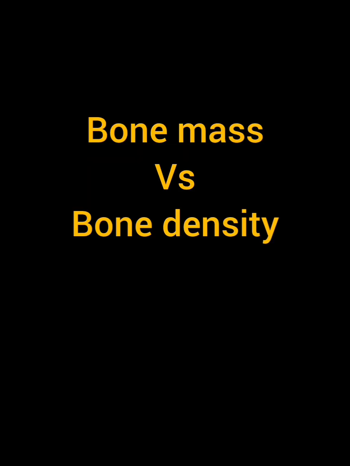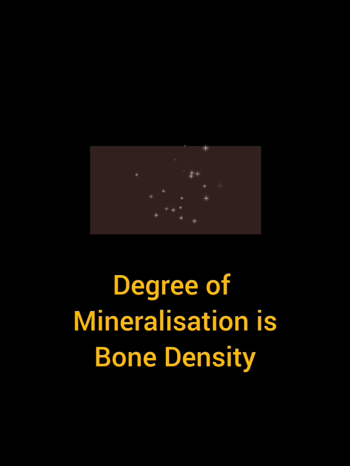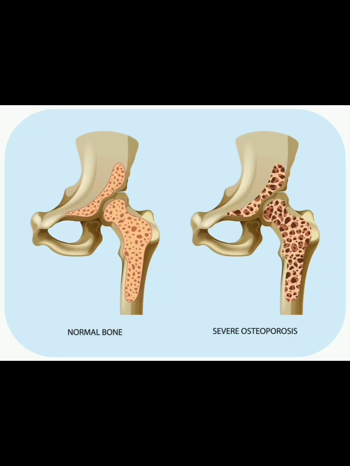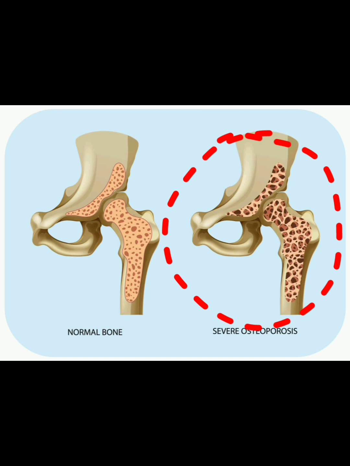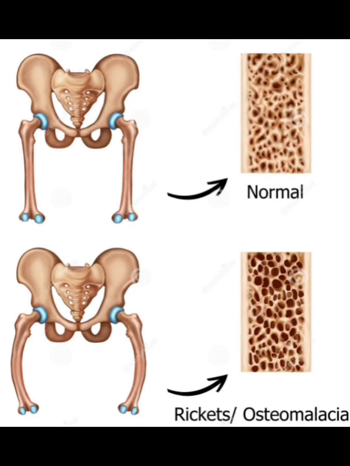What is bone mass and bone density? Osteoid or organic components of the matrix can be termed as bone mass. The degree of mineralization will indicate density. When bone mass and density both are less, bone becomes porous and easily fracturable, for example in osteoporosis.